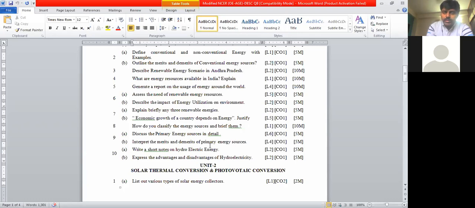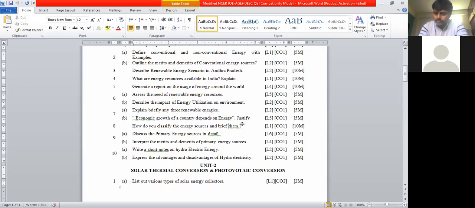Inside the notes. So how we are going to say that, first and foremost, whenever we are representing the hydroelectrical part, we need to say it is going to be generated from the water, and as it consists of potential energy as well as kinetic energy, we are going to utilize it by the construction of a dam. So that way you need to mention those things I have mentioned, whatever we have discussed just now.